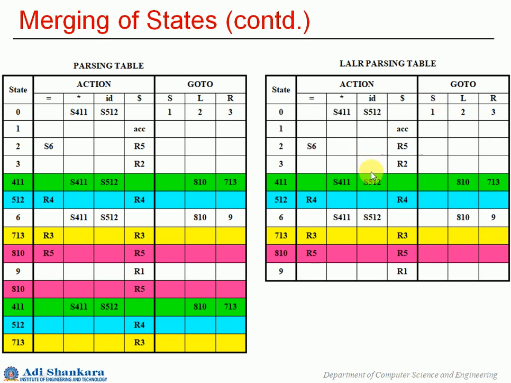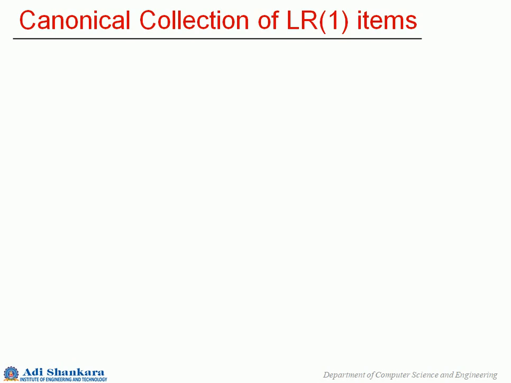And still it is the power of the parser design. You have designed a powerful parser, still with a smaller number of states, the same as in SLR1 for this particular grammar. Okay, so let us go to the next set.